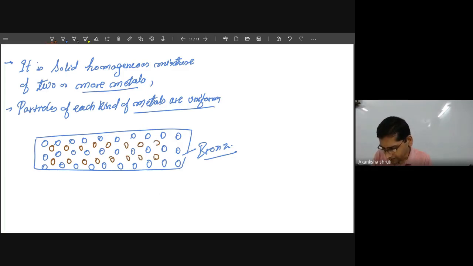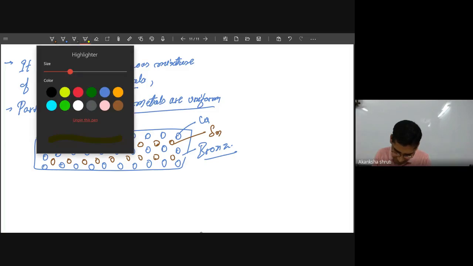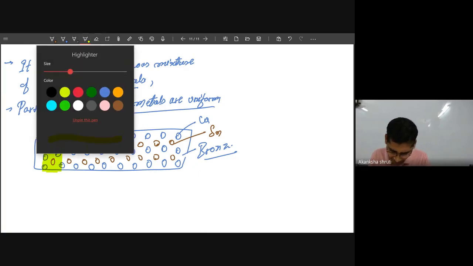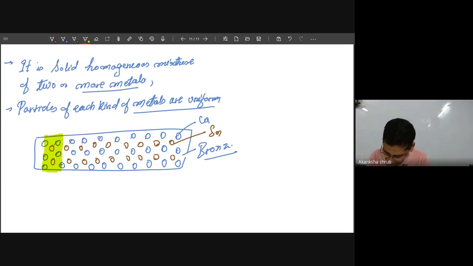Now here we observe that each tin is surrounded by 4 copper. I am taking this as the tin, Sn, and this blue color as the copper. Now whether you take a small portion, say this one region, or whether you take another region, say this one region,